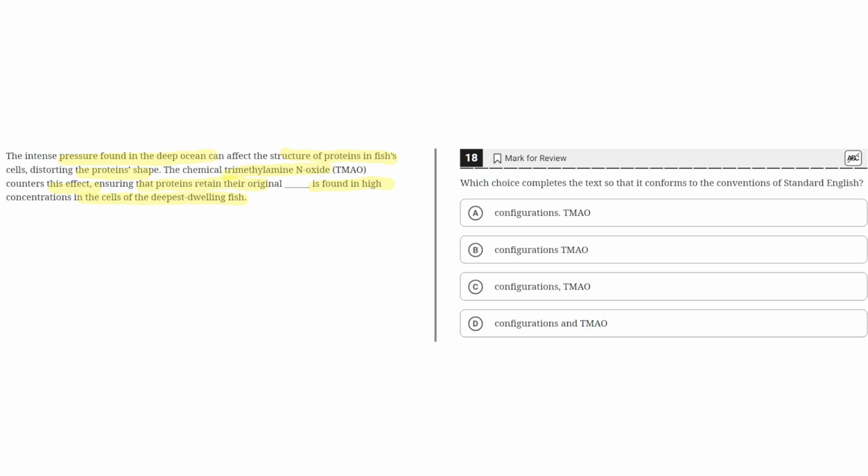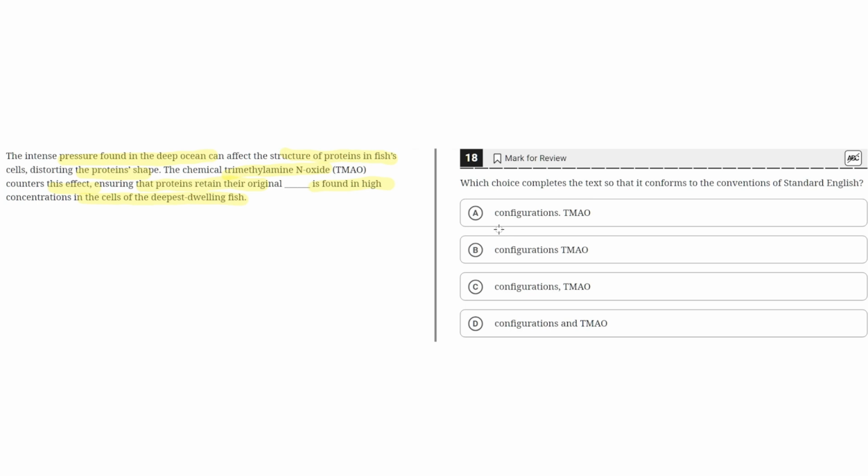So in the second sentence, it highlights how there's a chemical that ensures that proteins retain their original configurations, and that this chemical is found in high concentrations in fish that dwell deep in the ocean. Now, looking at this sentence, we can clearly see that there are two independent clauses. The first is the chemical trimethylamine N-oxide ending with configurations, and the second is TMAO to deepest dwelling fish. Because there are two independent clauses here, there must be punctuation that properly separates them. Now, with this information, let's look at the answer choices.